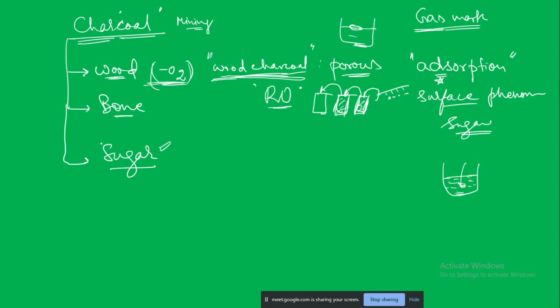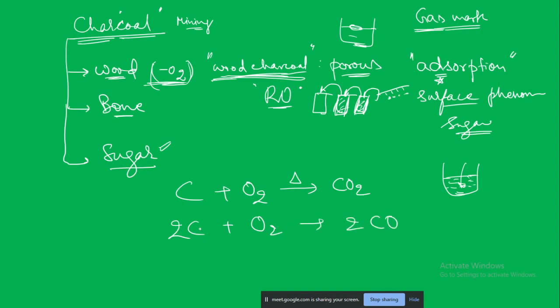Okay, sir. Let's move on to the next. That is, wood charcoal has different applications. If we burn it, because it is carbon only, right? Carbon in the presence of sufficient amount of oxygen will give rise to carbon dioxide, and if it is an insufficient amount of oxygen, then it is going to give rise to carbon monoxide. This is the very simple equation.